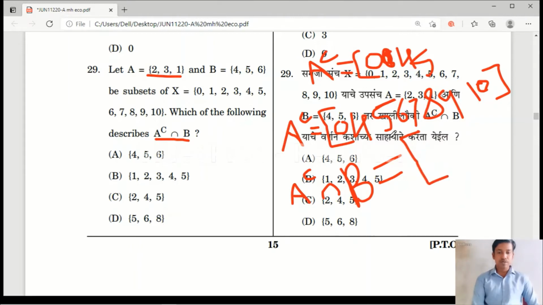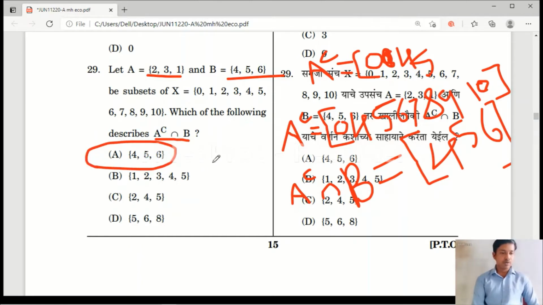Yes, A complement values are 0, 4, 5, 6, 7, 8, 9, 10, and B values are 4, 5, 6. Yes, 4 is there in A complement, it is there in B also. So let me write 4. Then 5 is there in A complement and in B also. 6 is also there in both the sets. So the answer is 4, 5, 6. It is option A.